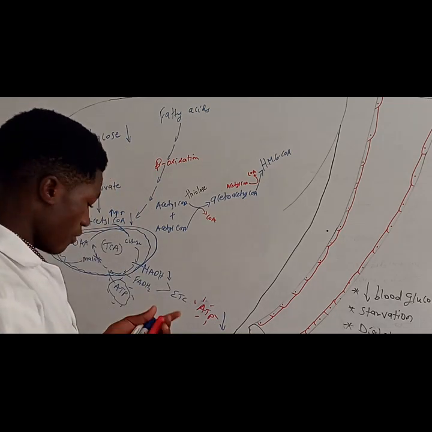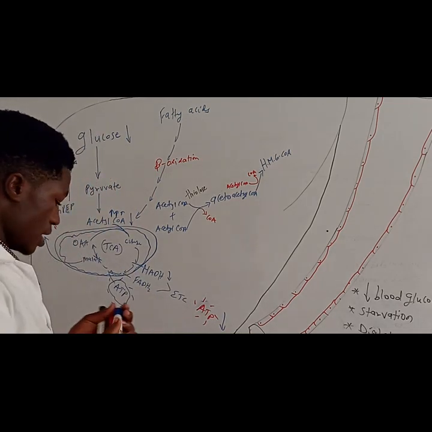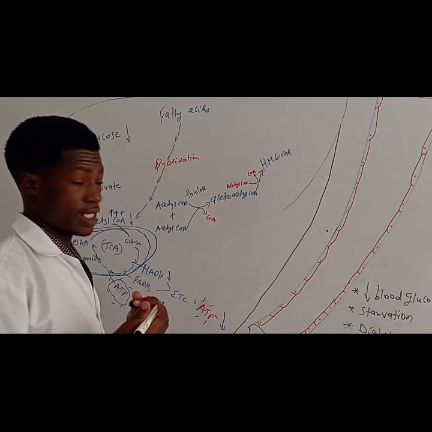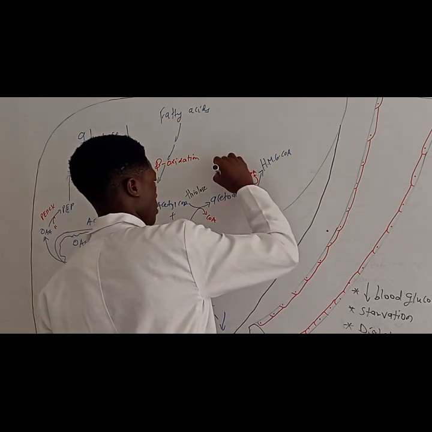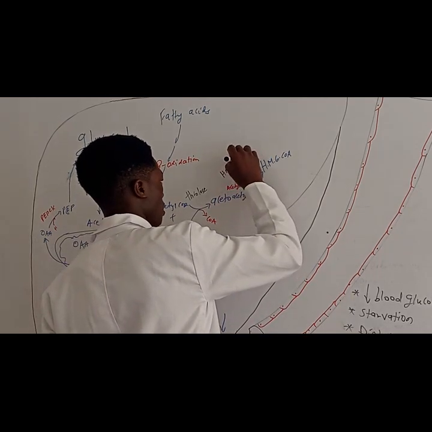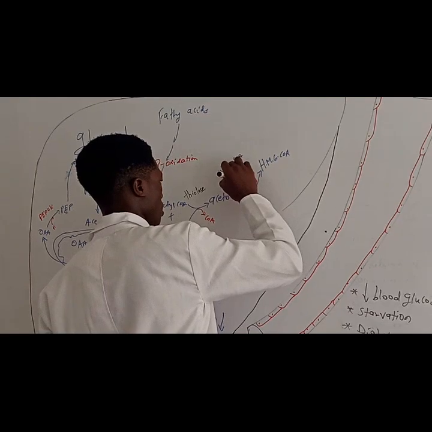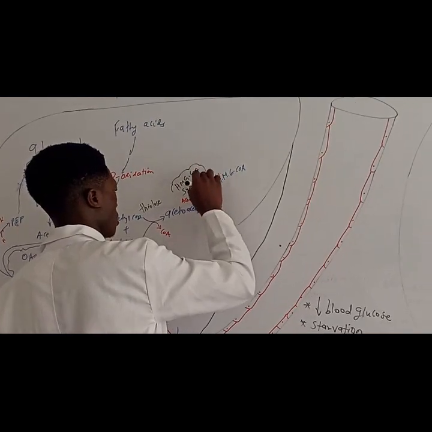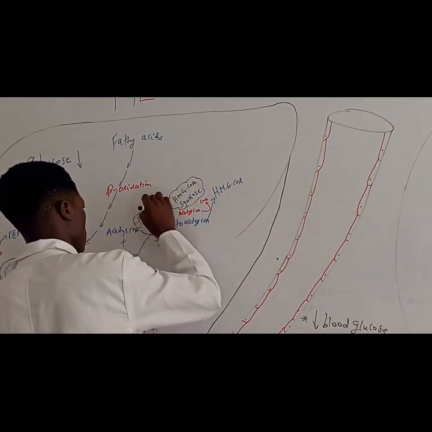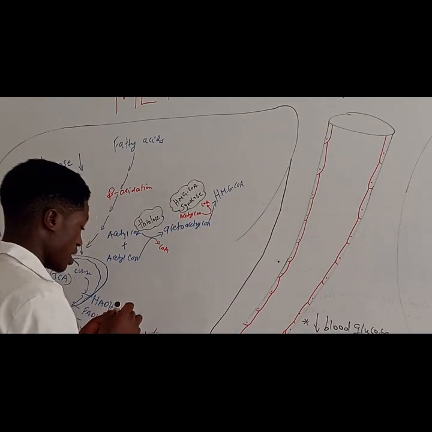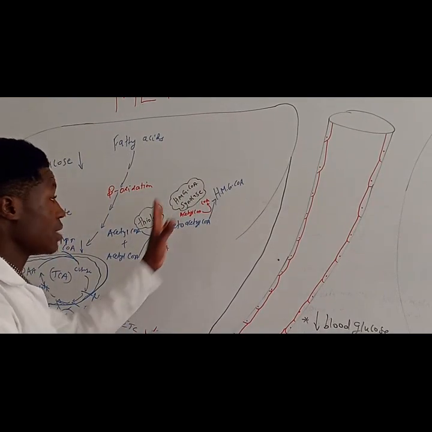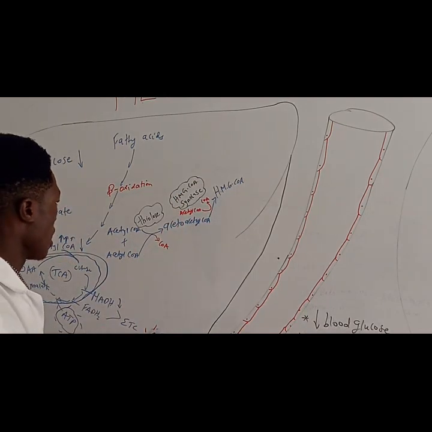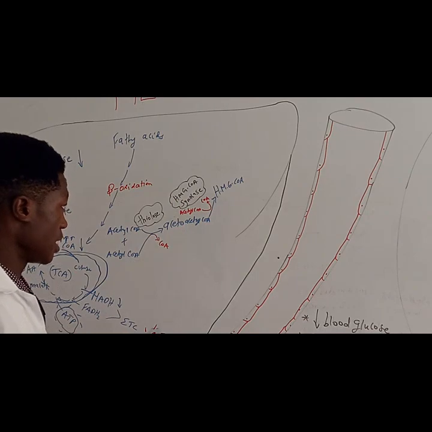Alright, now what is the name of the enzyme that catalyzes this reaction? This reaction is catalyzed by an enzyme called HMG-CoA synthase. And this HMG-CoA synthase is a very important enzyme because it is the rate limiting step in this particular pathway. So it is very, very much important. Now, we have our HMG-CoA synthase.